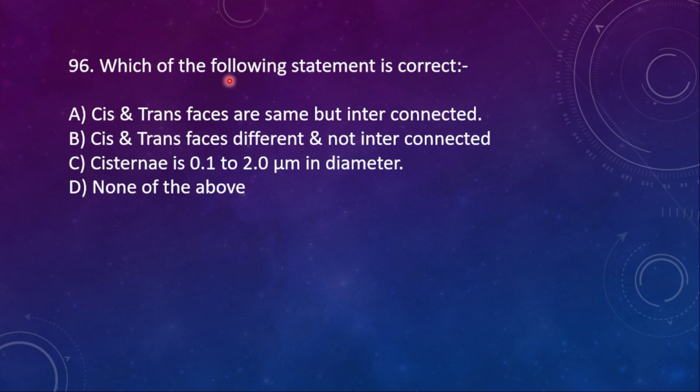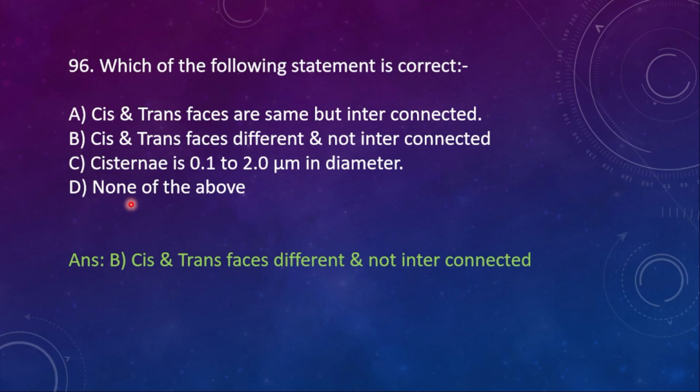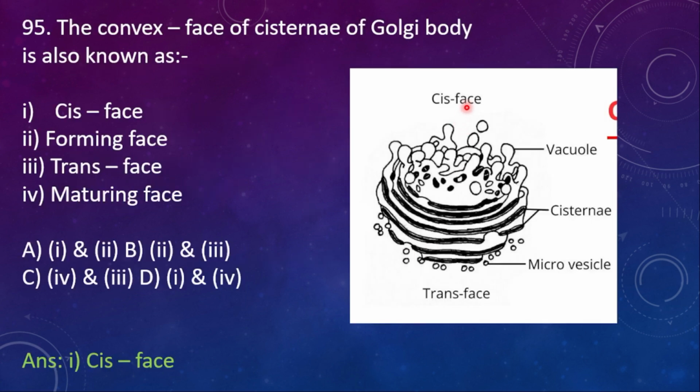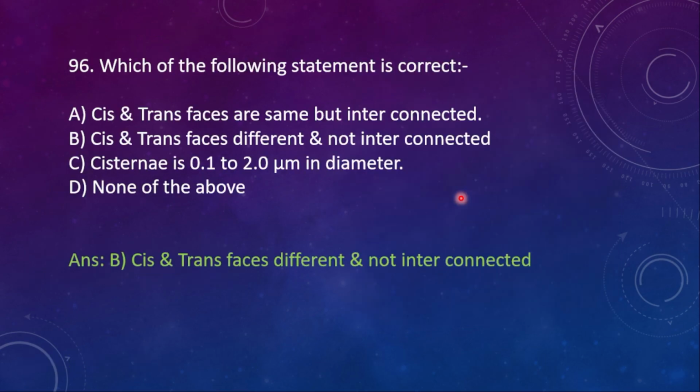96th one. Which of the following statement is correct? A, cis and trans phases are same but interconnected. B, cis trans phase different and not interconnected. C, cisternae is 0.1 to 2 micrometer in diameter, and then D, none of the above. Here the right option is option B, cis and trans phases different and not interconnected. Just now I showed you this one. Cis phase is here and then trans phase is here. They are not interconnected. So the option B is right.